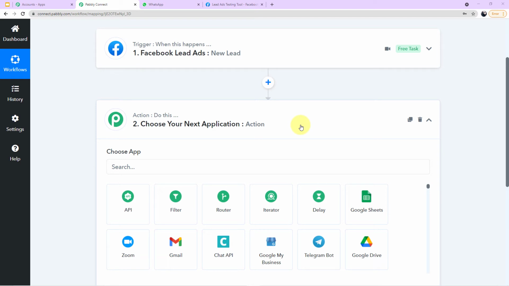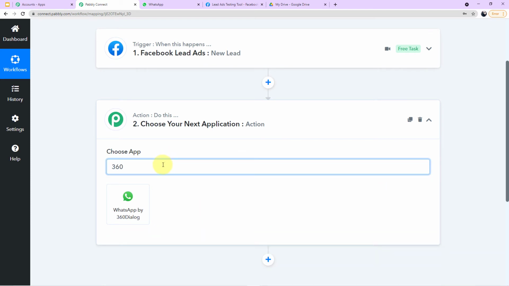But here's the twist: we are not integrating WhatsApp directly. Instead, we are integrating 360 Dialog. Why? Because WhatsApp does not allow you to send messages directly. For that, we have to use another software, which is the official API of WhatsApp, that is 360 Dialog. Come to the search field and here search for 360 Dialog.